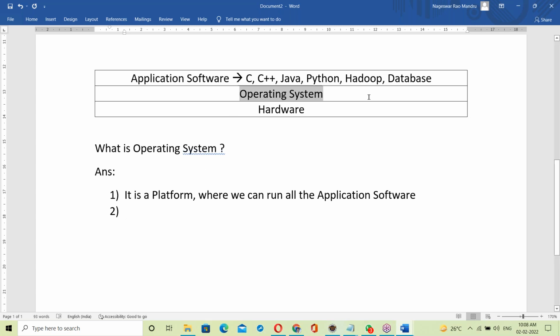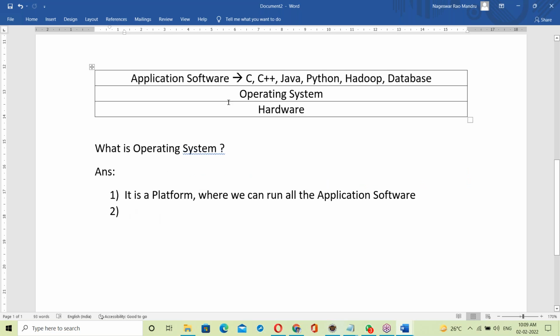OS is acting like a platform. On top of the OS, all the application software is running. So it's acting like a platform. What is an operating system? What is OS? It's a platform where we can run all the applications.